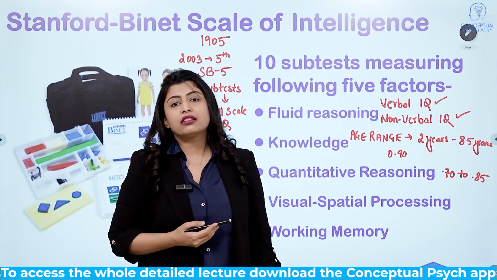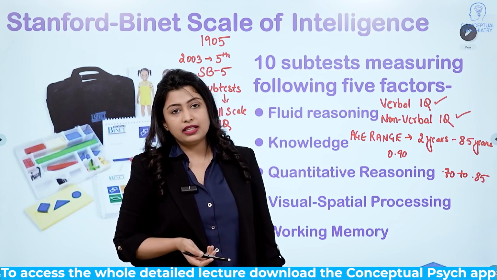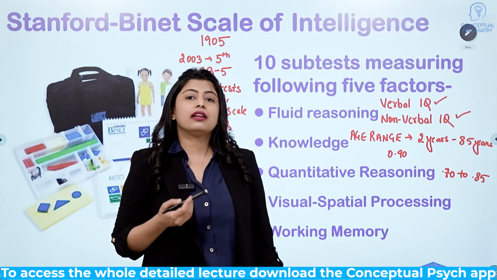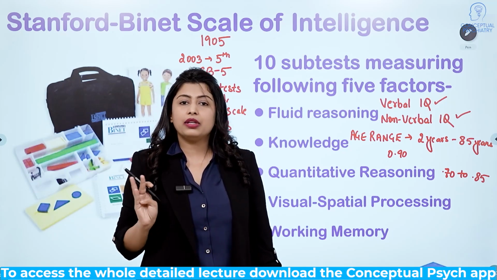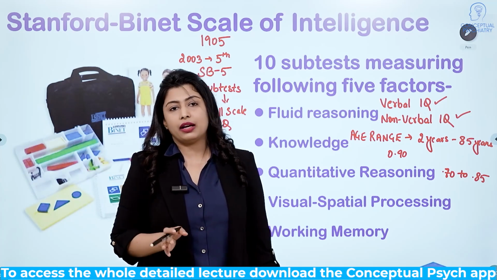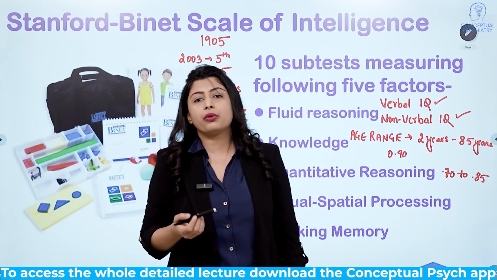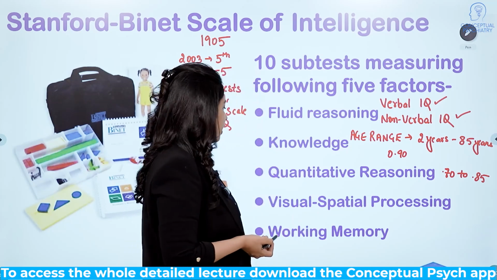These 5 factors are measured using different types of tasks and subtests. Some tasks require facility with language, whereas other tasks minimize the demands on facility with language. The latter subtests use pictorial rather than verbal items.